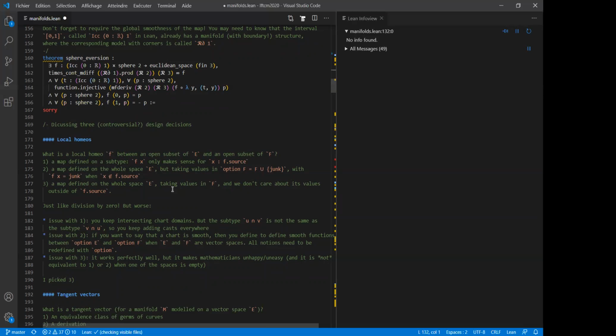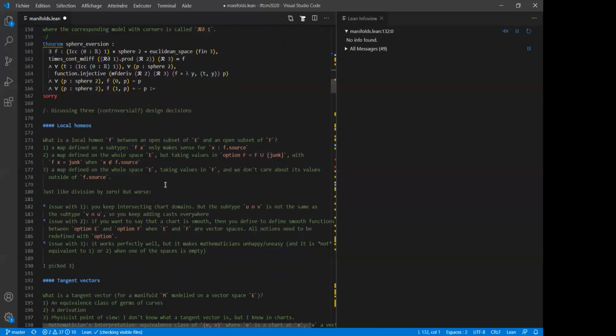So it's just like the division by zero issue that you have heard about before in the week. I hope so. Division by zero, you could say, okay, it's only defined for points different from zero, and it would correspond to choice one. Or division by zero could be defined for everyone, but when you divide by zero, you get a junk value which is not in the space. It could correspond to choice two. Or you could divide by zero, and then you would get some junk value in the space, and it would correspond to choice three.